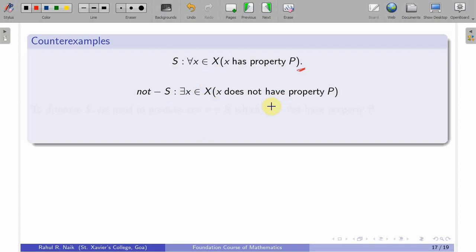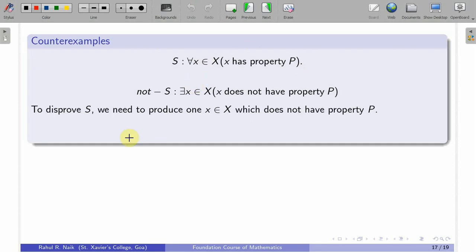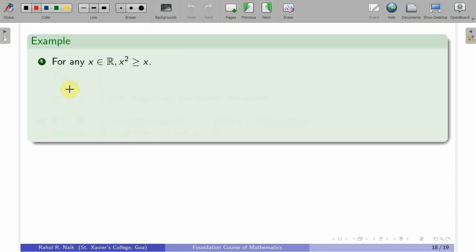Producing that kind of element is called giving a counter example to say that the given statement of this form is false, or to disprove it.